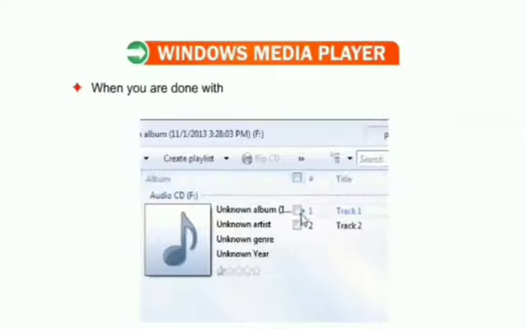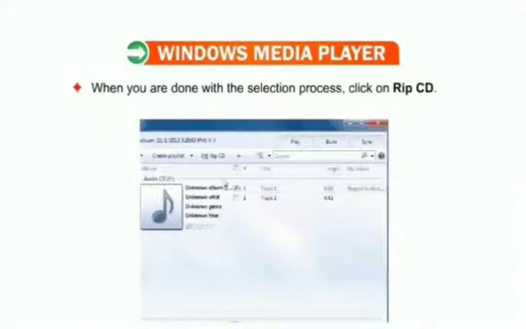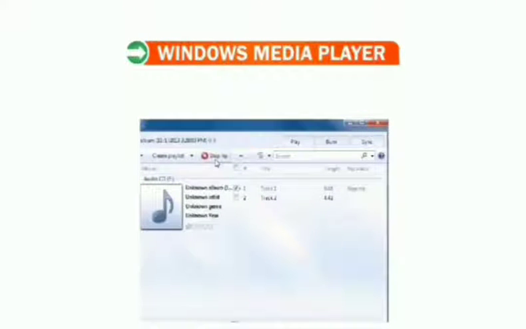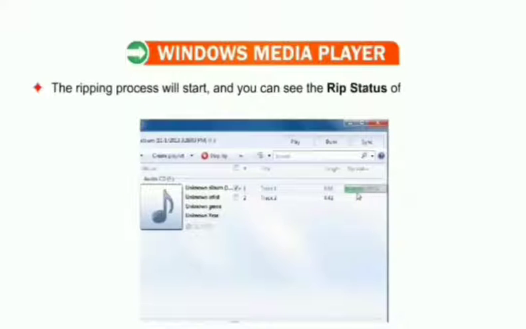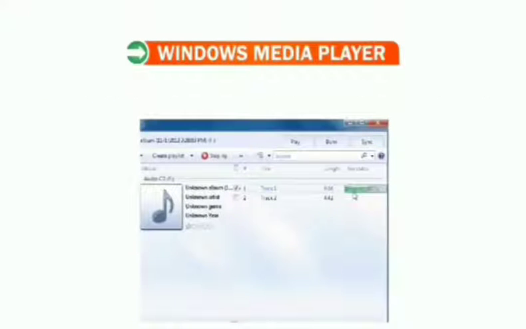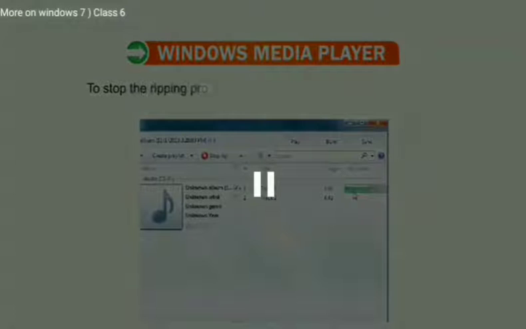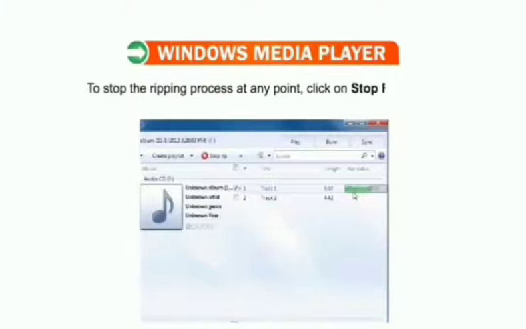When you are done with the selection process, click on Rip CD. The ripping process will start and you will see the rip status of each individual song. To stop the ripping process at any point, click on the Stop Rip button.